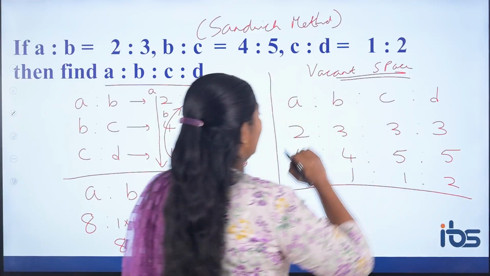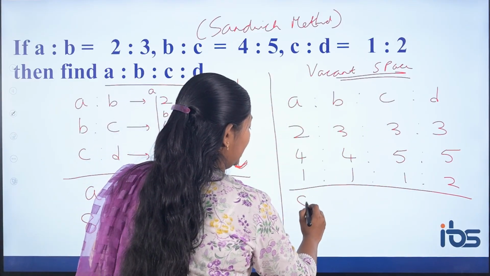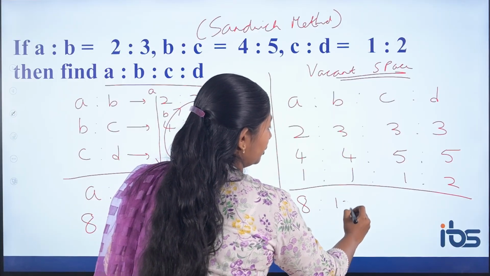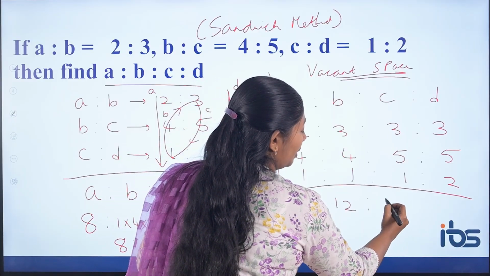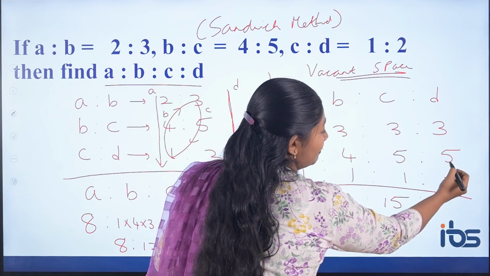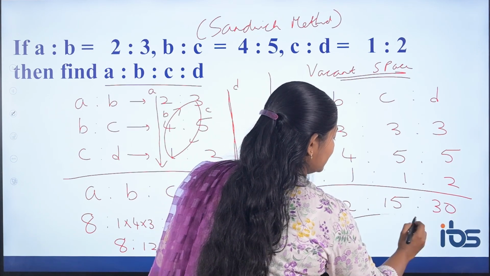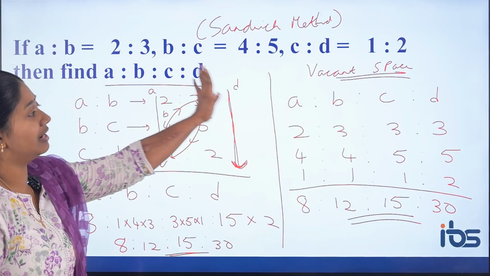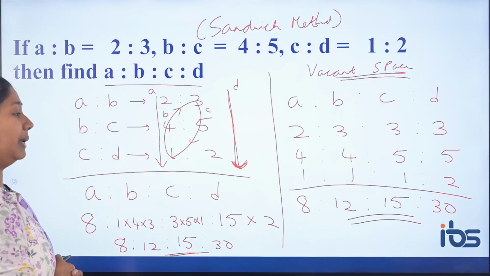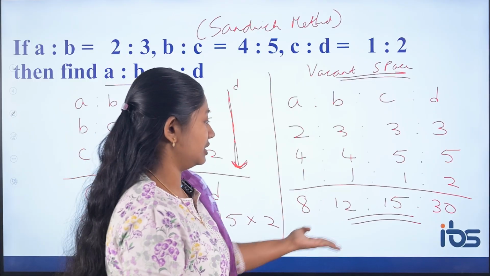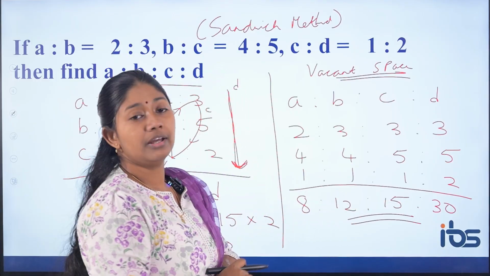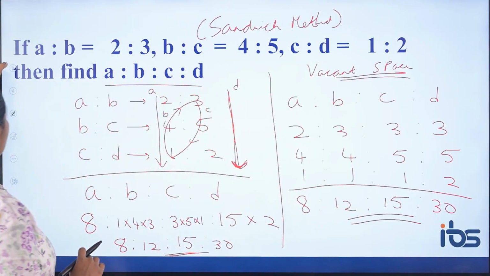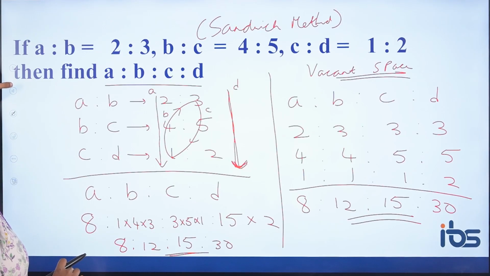Now just multiply. 2 into 4 into 1, 8. 4 into 3 into 1, 12. 5 into 3 into 1, 15. 5, 15 into 2, 30. Same answer you have got with both the methods. So this is the sandwich method and that is the vacant space method, and you cannot express it in lower terms since 30 is not divisible by 2. So this is the other method of comparing 4 values.